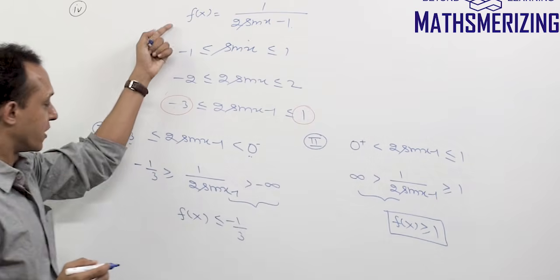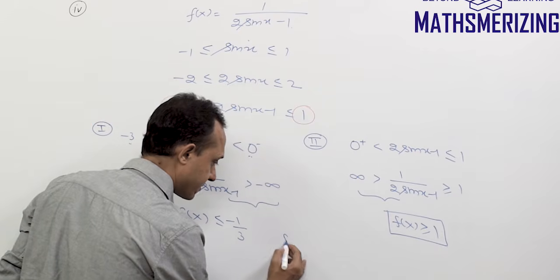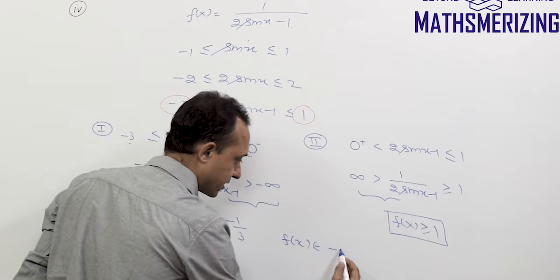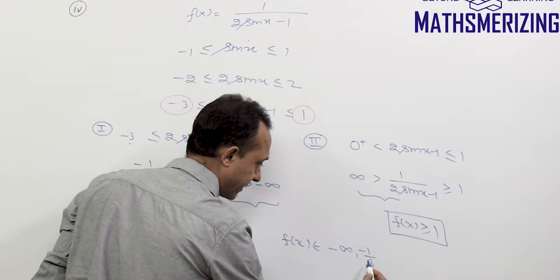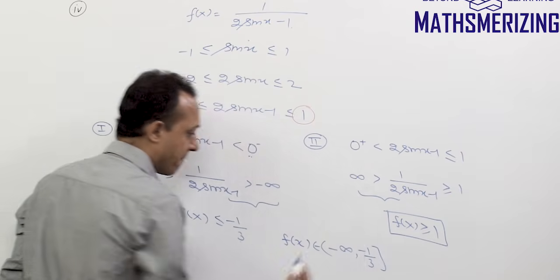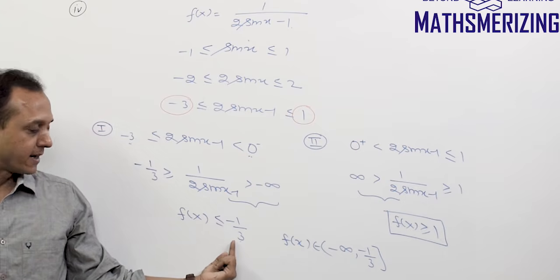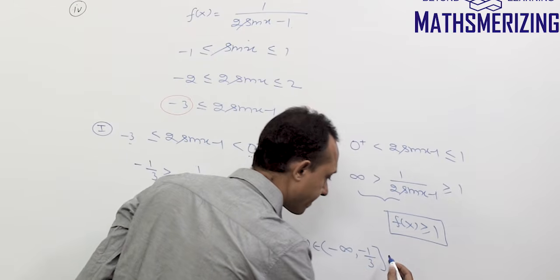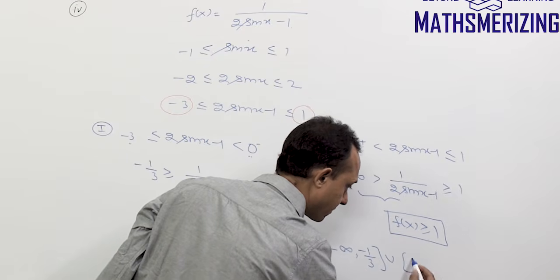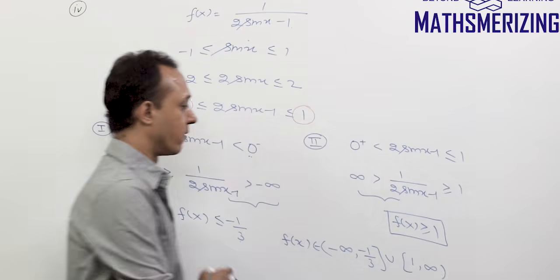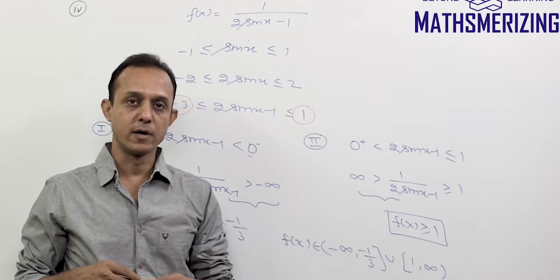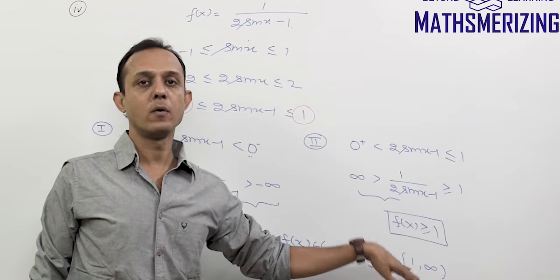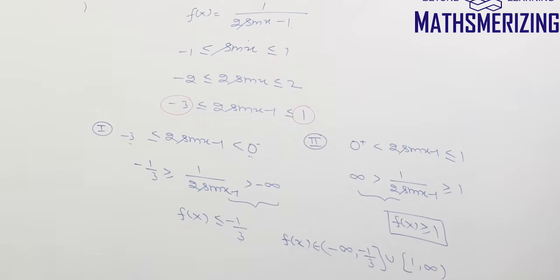So the range of this function f(x) is either less than minus 1 by 3, so it is from minus infinity to minus 1 by 3, with minus infinity not included and minus 1 by 3 included. You cannot include infinity or minus infinity. Union from 1 to infinity, with 1 included and infinity not included. So the range of this function is either less than minus 1 by 3 or greater than 1. So this is how we actually solve it.